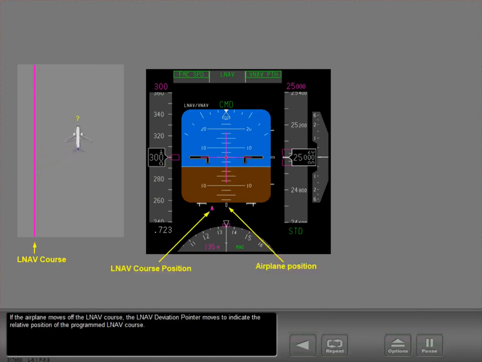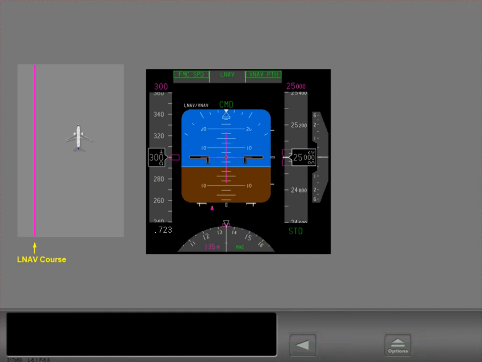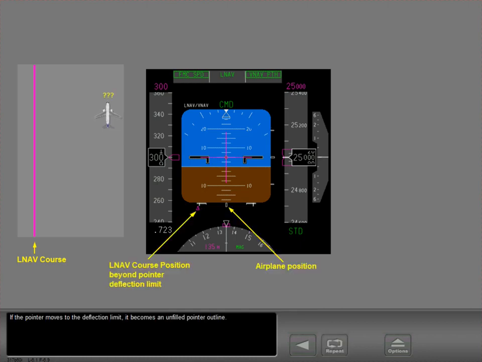If the airplane moves off the Lnav course, the Lnav deviation pointer moves to indicate the relative position of the programmed Lnav course. If the pointer moves to the deflection limit, it becomes an unfilled pointer outline.